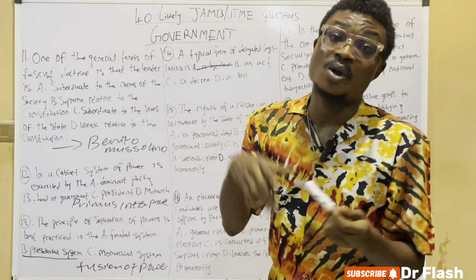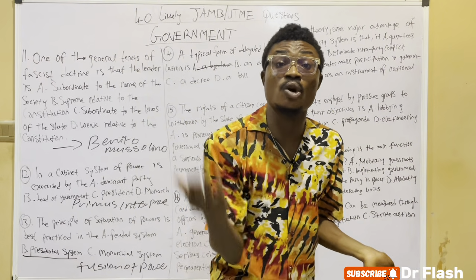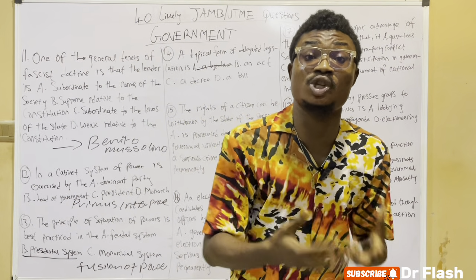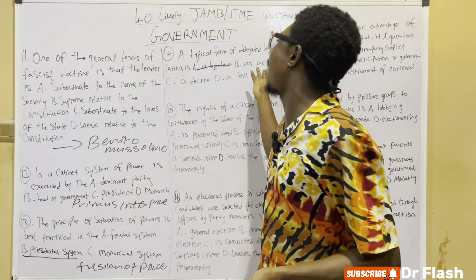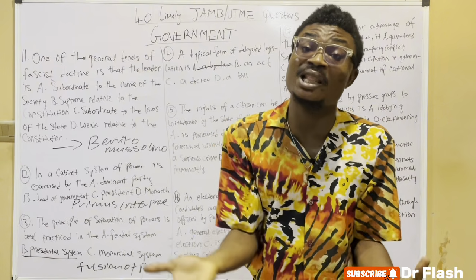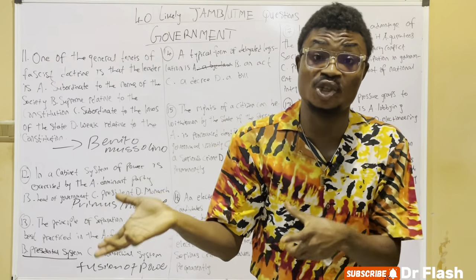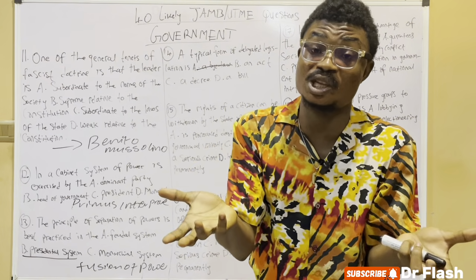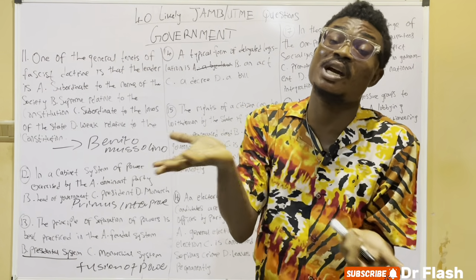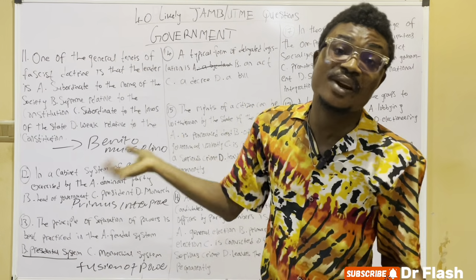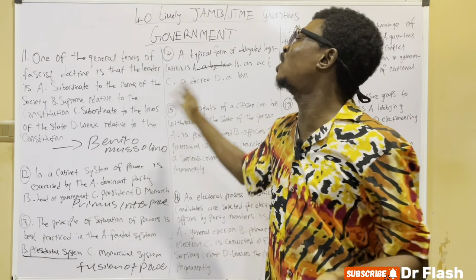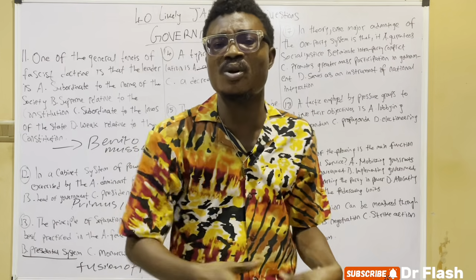Because what is a bylaw? Bylaws are any laws made by local government, any law made by statutory bodies, any law made by public corporations. What are acts? An act is any law made by the national government or the national legislature, the state or regional legislatures, having undergone different stages. Any law made by the National Assembly or by the state legislature is an act. But decrees are laws made by the federal military government.